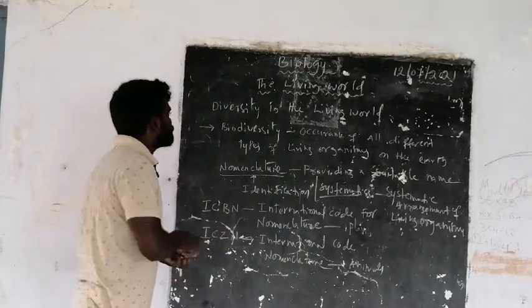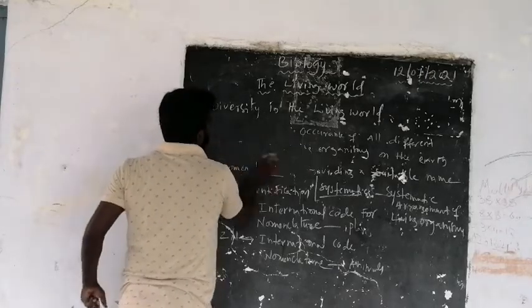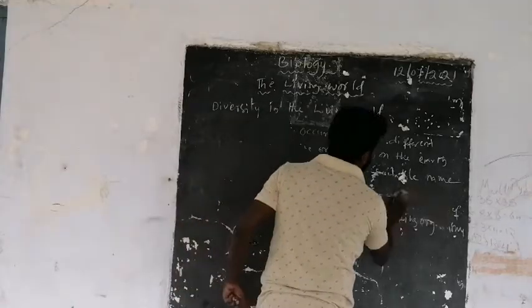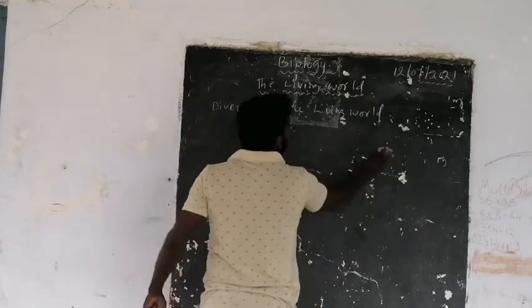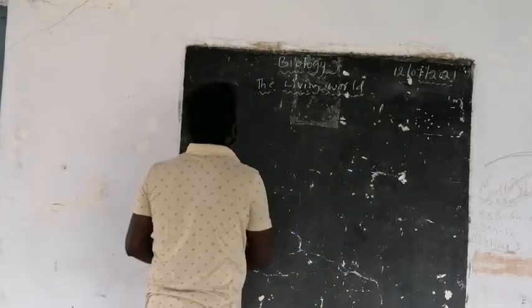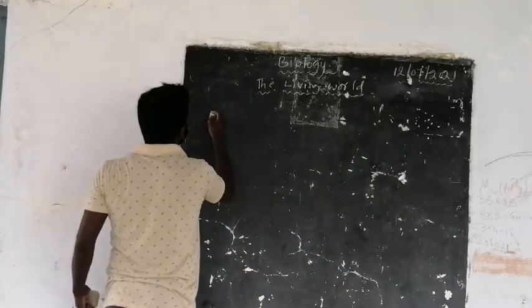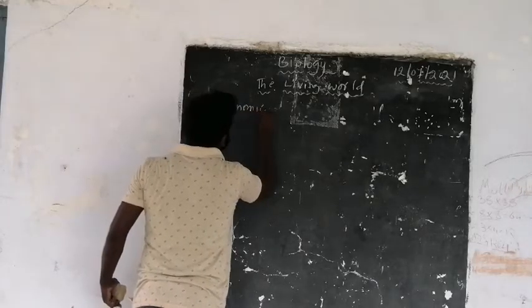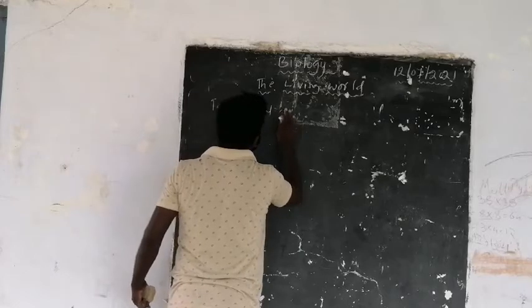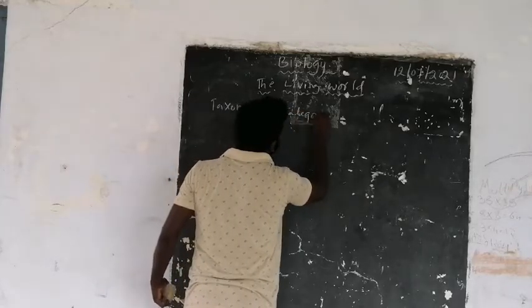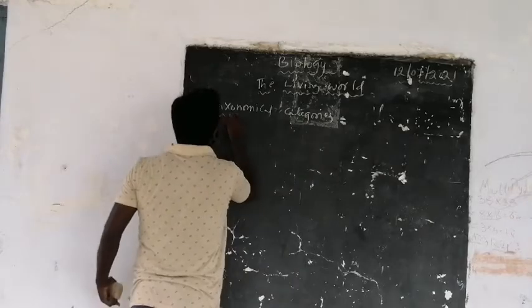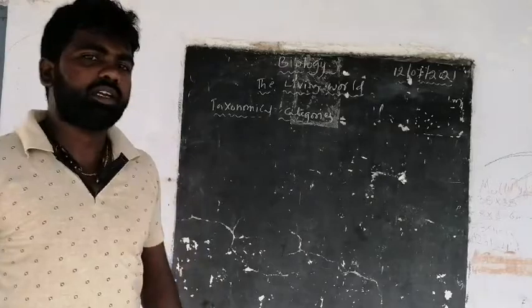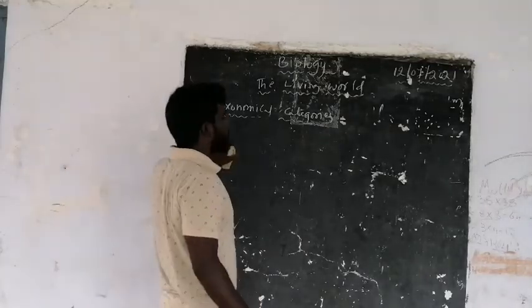And the next topic in this chapter is called taxonomical categories. Taxonomical categories.